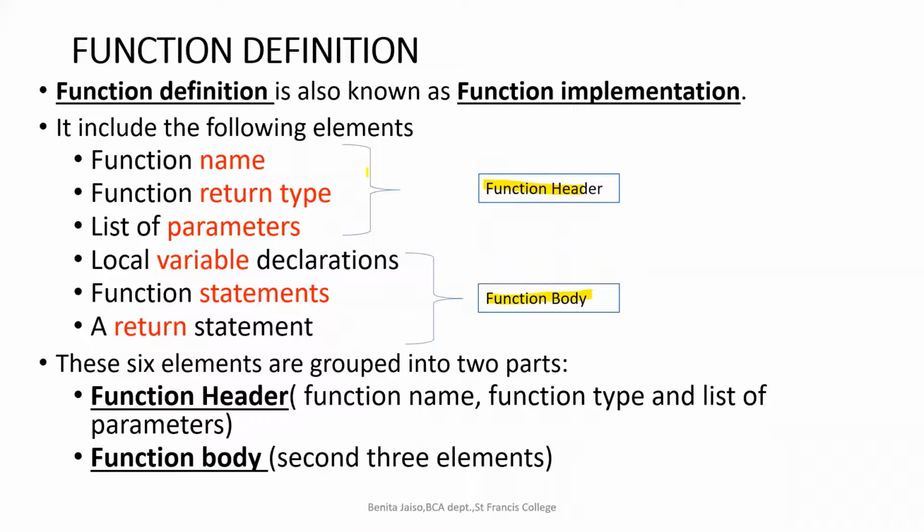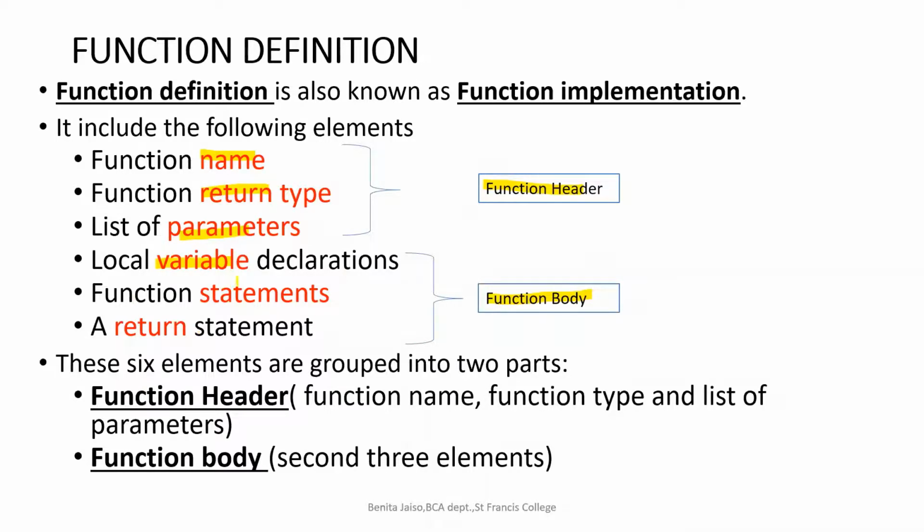The function header is that single line which we write. It will have the function name, return type and list of arguments. In the function body, there will be local variables declared, which are all the variables we use within the function, other than the arguments, for storing intermediate values or the result.